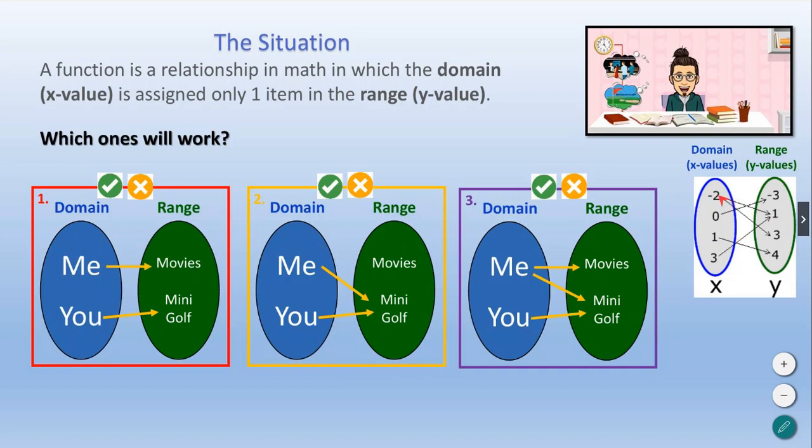We'll eventually put this in numbers, but let's put this into a simple, maybe silly, illustration of me and location. If you remember, we did this with people on the left and locations or destinations on the right. So let's just say, hey, can this work? We'll look at three scenarios, and all I want you to think is, will this work or not? Scenario number one: on the left are the x values, me and you. Put yourself in here. I'm going to the movies and you are going to mini golf. Will that function?